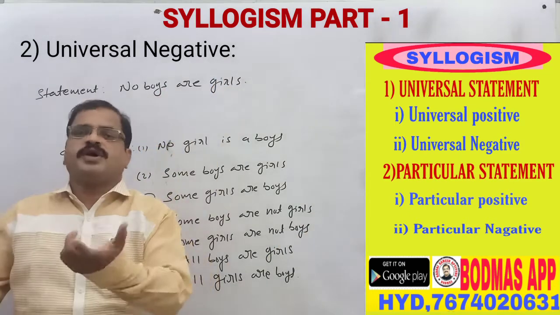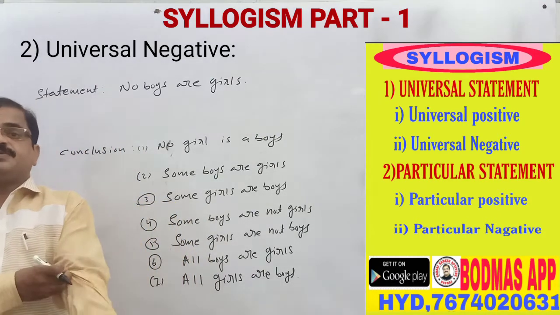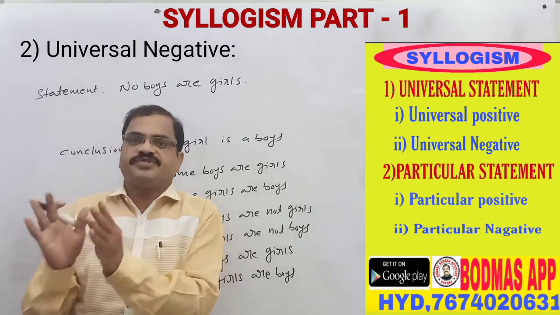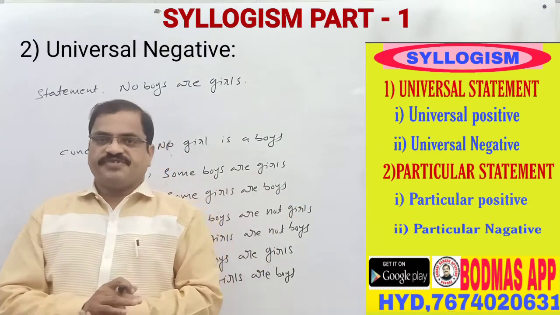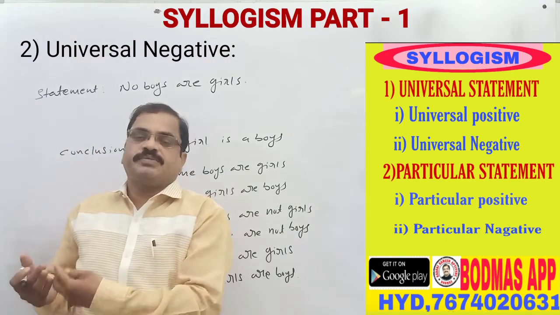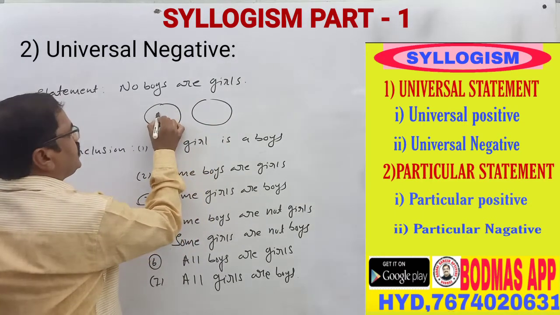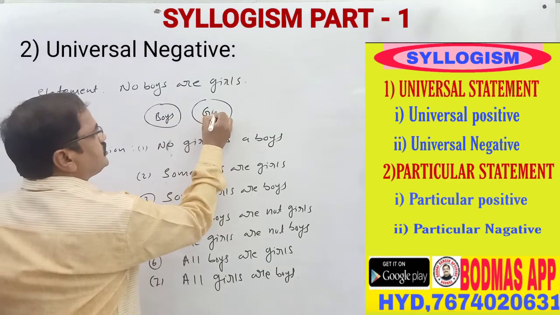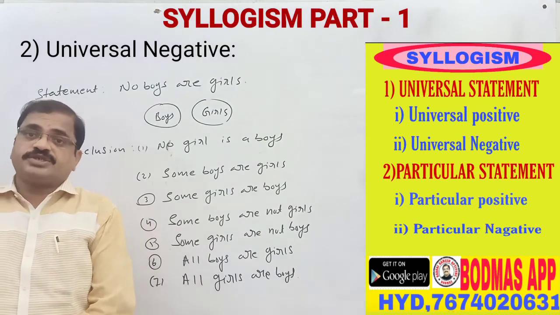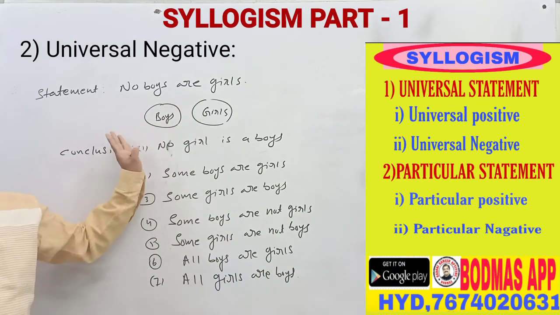No boys are girls. This is a completely negative statement. How to imagine it? Imagination is possible through Venn diagrams. First, to learn the subject, please utilize Venn diagrams. After you have learnt it, you can forget them. But first, to get confidence, we have to remember the Venn diagram. This is the boys, this is the girls. There is no connection between boys and girls. This is separate, that is separate.